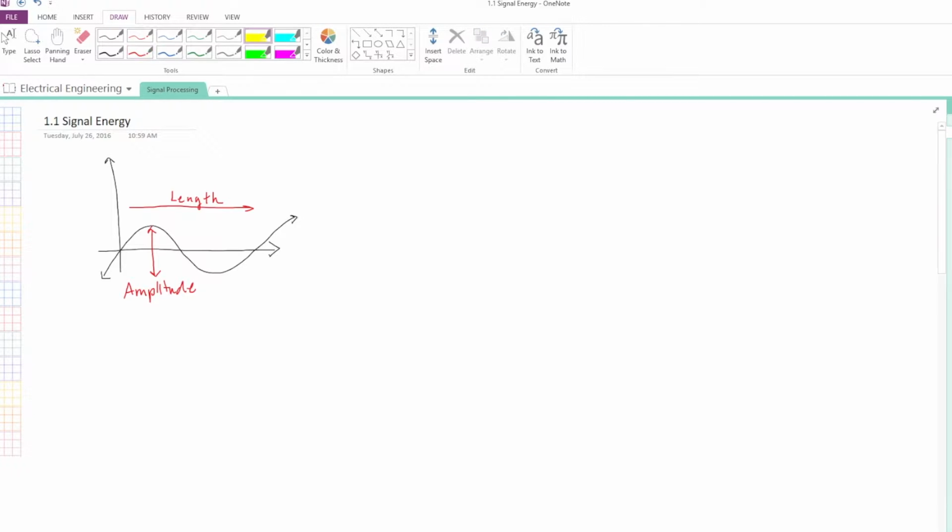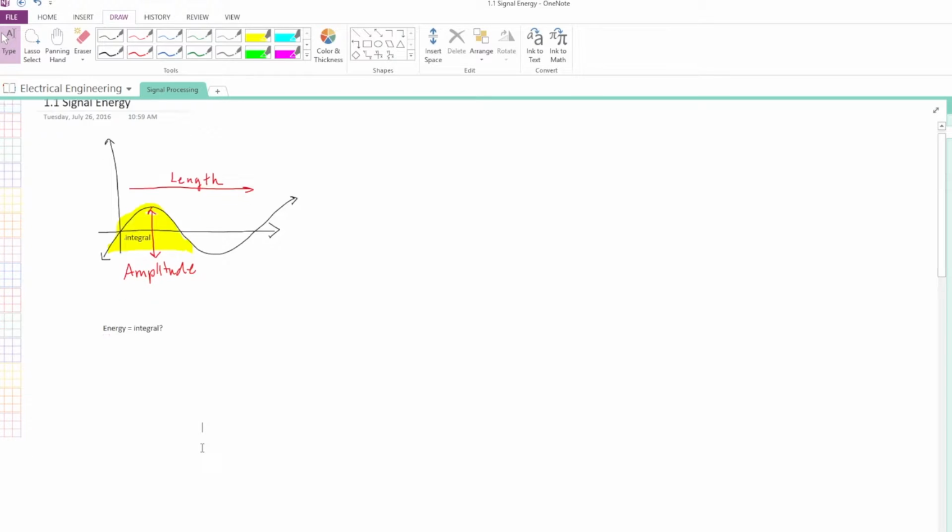To easily do this, we can take the integral, or area, of the signal to give both its length and amplitude in one number. Therefore, can we define the energy of a signal as just its integral over the bounds on which it exists?